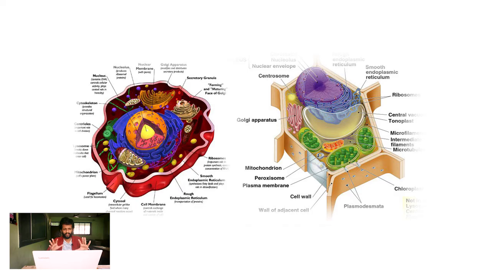Okay, so here I have a picture of a very magnified image of an animal cell and a plant cell. See how they are different, but if you look at it very carefully, some of the things will be slightly the same in the animal cell as well as in the plant cell. We are going to study in more detail about these different things inside the cell. So just have a look at this image for now, and as we progress, we'll understand a little bit more on it.